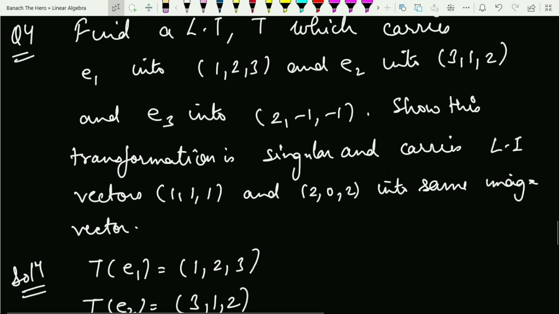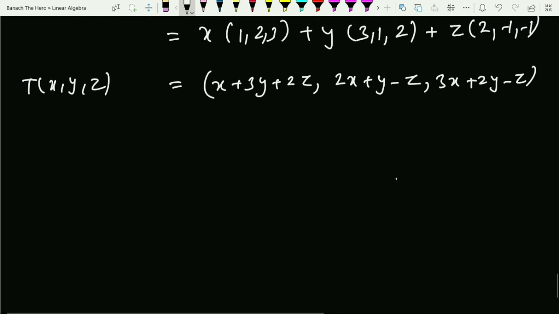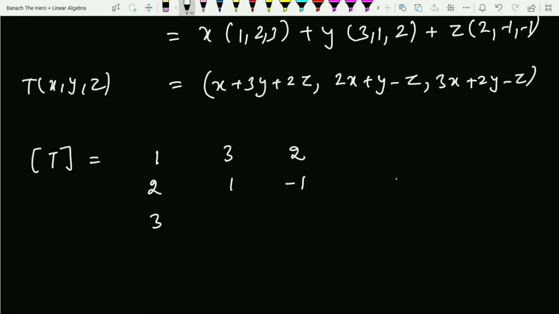In the second part, I have to show that this transformation is singular. Since we are dealing with the standard basis, can I write the matrix representation of this? Because corresponding to every linear transformation there is a matrix and vice versa, right? You can easily write the matrix representation, and if you are not able to, you can watch the previous video lectures and learn how to write it. Clearly the matrix representation of this will be [1 3 2; 2 1 -1; 3 2 -1]. If anybody is having any problem in calculating this matrix representation, I have added the link in the description, so you can click there and watch the lecture.